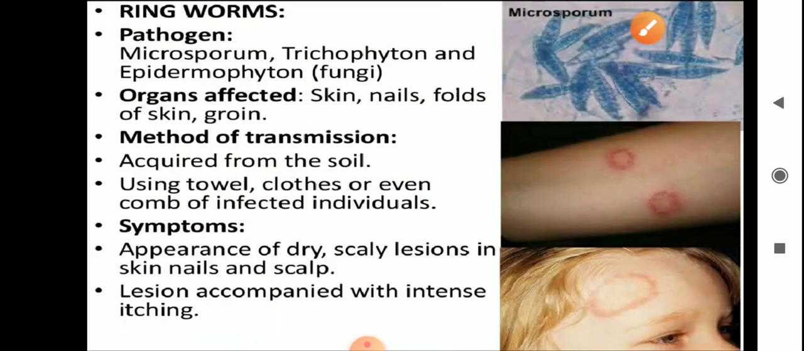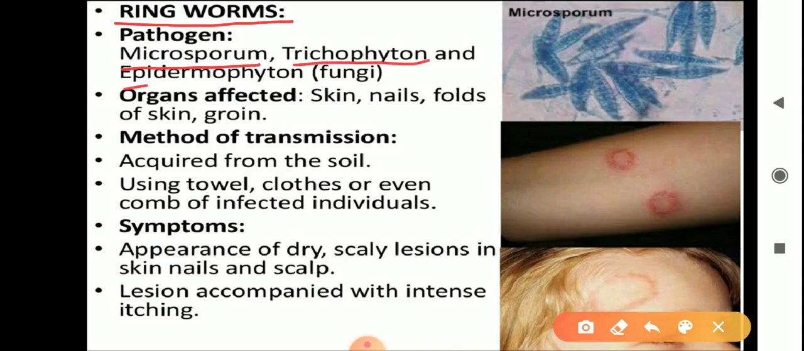Now we will move on to the last common disorder in humans, ringworm. These ringworms are caused by the pathogens Microsporum, Trichophyton, and Epidermophyton, which belong to fungi. These pathogens infect the skin, nails, folds of the skin, and groin. The groin is the place in the lower pelvic region between the two lower limbs.